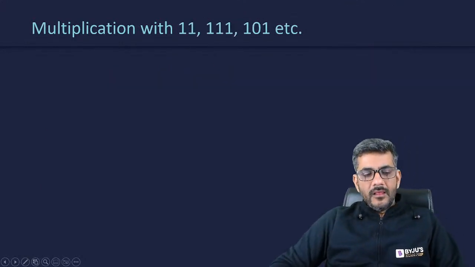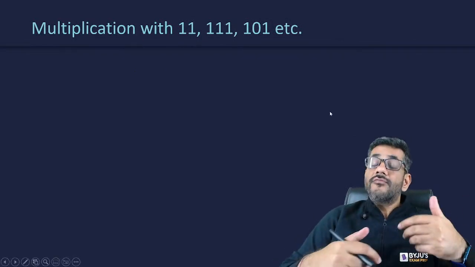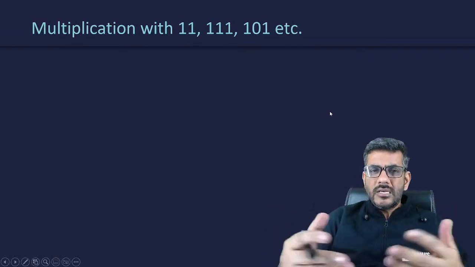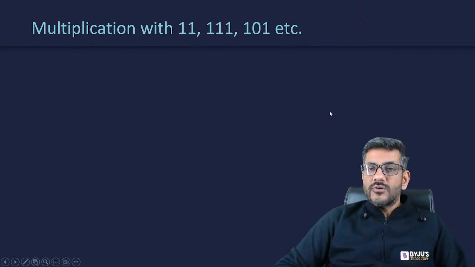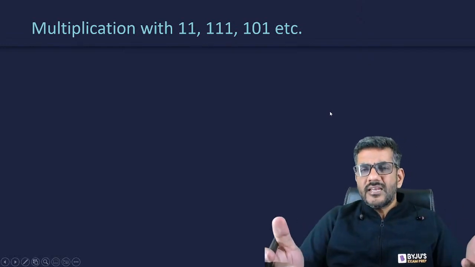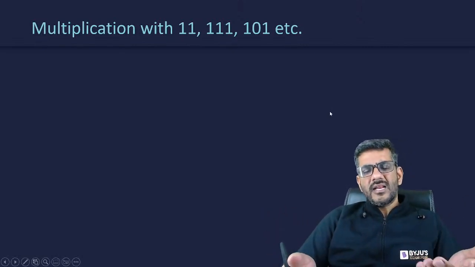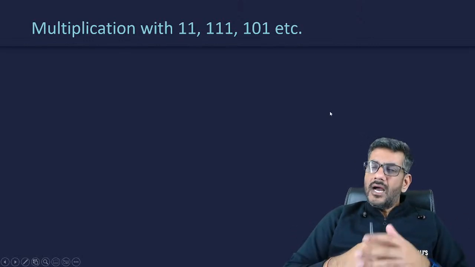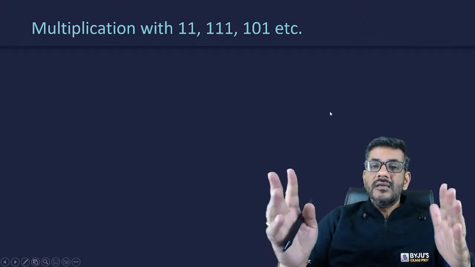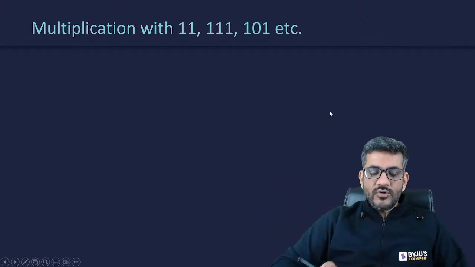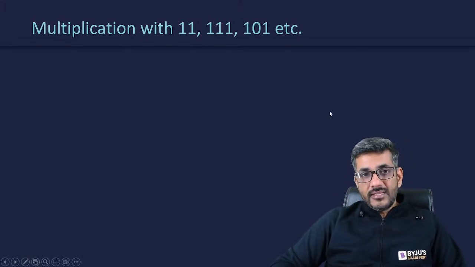The next thing, multiplication with some more numbers, like multiplication with 11, 111, 1111, 101, 1001. They also have a certain method through which you can make your job easy. That's what I'm going to discuss now. Of course, you might not be very much fascinated by a multiplication by 11, because you would say, sir, 11 का multiplication तो वैसे भी कितना ही मुश्किल है. We can do that really fast, right? I understand. But a multiplication with 111 or 1111 or something, or 101 or something, these probably can help you. This is what I'm going to discuss now in this scenario, and there also I would be discussing the method for it, that why do we do that.